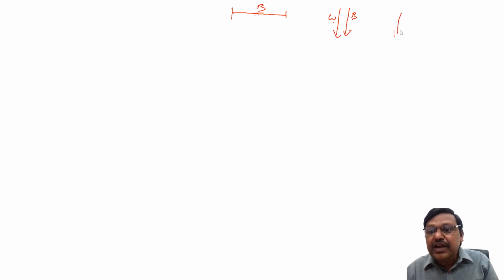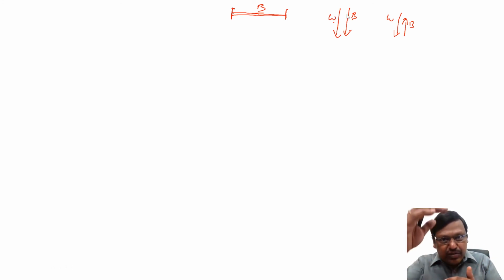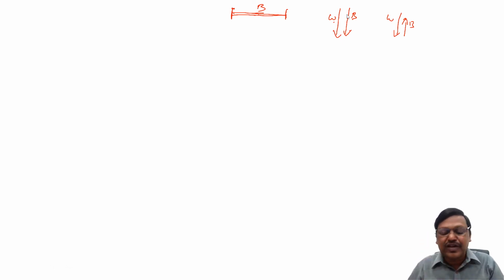Or the river is coming like this. Sometimes the boat will be going against the water or the stream, so we say the boat is going upstream or against the stream. These are the 3 cases. In still water, the boat will go at its own speed. When a boat is going along the stream in a river, its speed will increase because the stream will be pushing it down. When a boat goes against the stream, it will slow down because the water will be pushing against the boat. The boat has to counter that and proceed further.